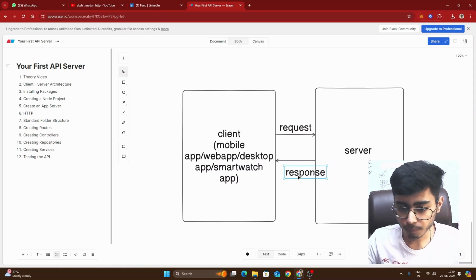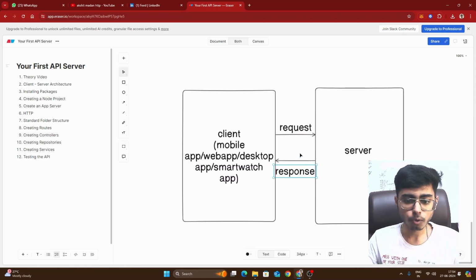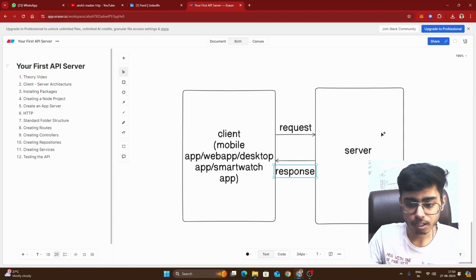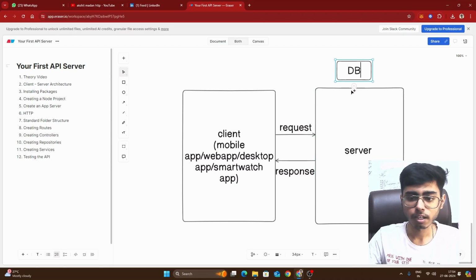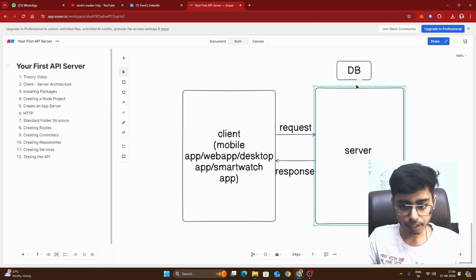So this is the response. Now the server says, okay, you want all the products, that's a request. The server will go to the database, right? So over here we also have one database, and the server goes to the database and asks the database to give all the products, right? Then the database gives all the products to the server, and the server gives you the response back. That is a list of products. So this is how client server architecture works.